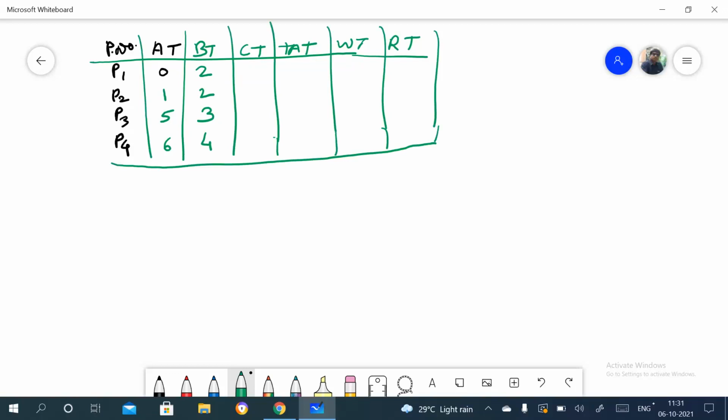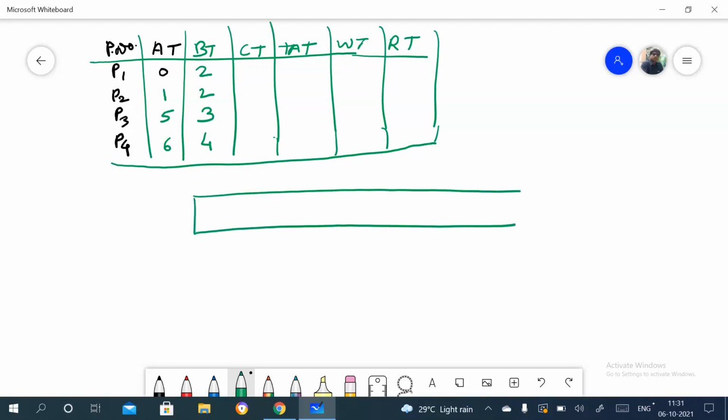And I'll solve this with the Gantt chart. You can see this. That makes it easy to calculate the completion time and the others.